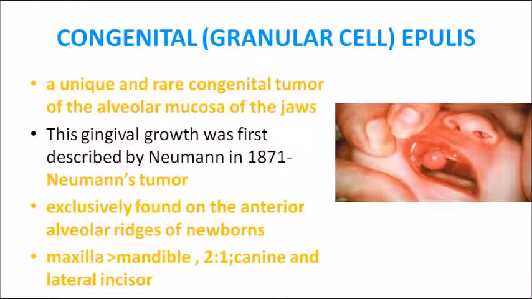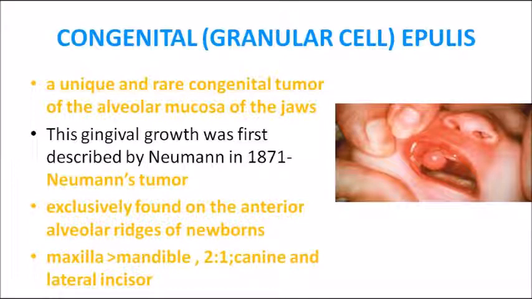Now coming on to congenital epulis. By the term itself, congenital means by birth. By birth itself the child will be having the lesion. So this is actually, see the picture, a unique kind of growth which you can see within the oral cavity of children. It's a unique and very rare congenital tumor, mainly of the alveolar mucosa of the jaw. Mainly it is seen in the maxillary region compared to mandible.